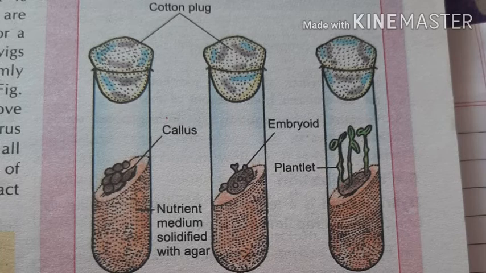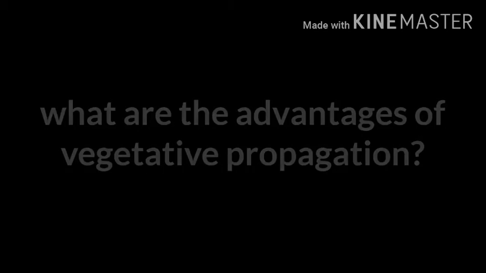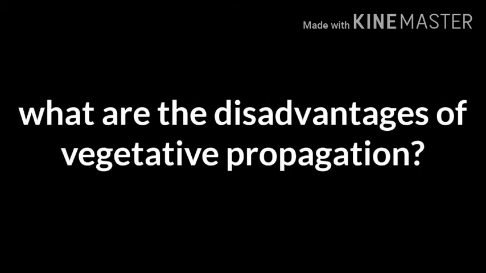Why does a gardener choose to propagate plants asexually? Can you tell me which are the advantages of vegetative propagation, and there are also some disadvantages of vegetative reproduction? Just think it over and write down in your book the advantages and disadvantages of vegetative propagation.